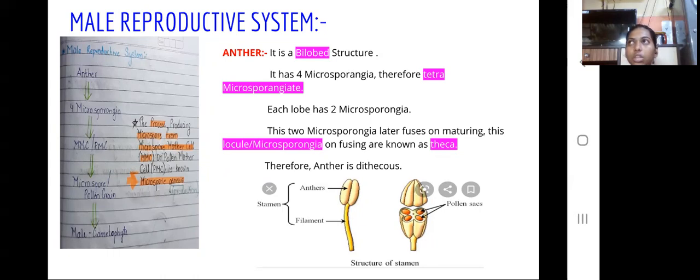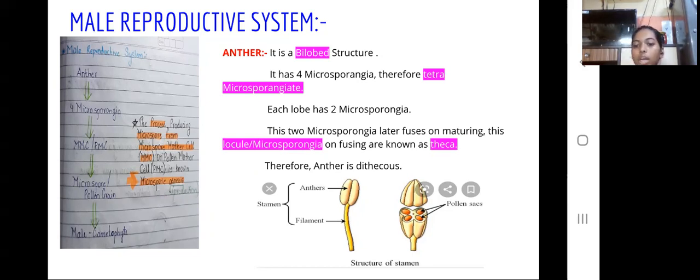Anther. It is a bilobed structure. It has 2 lobes, and each lobe has 2 microsporangia. Hence, the whole anther has 4 microsporangia, therefore tetramicrosporangiate.